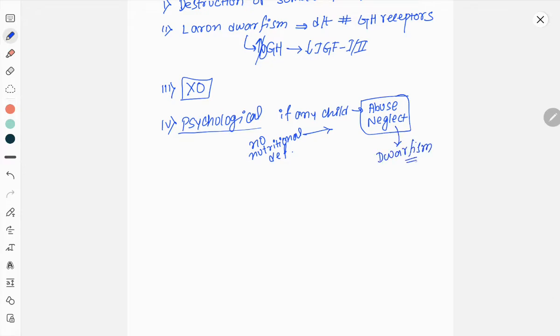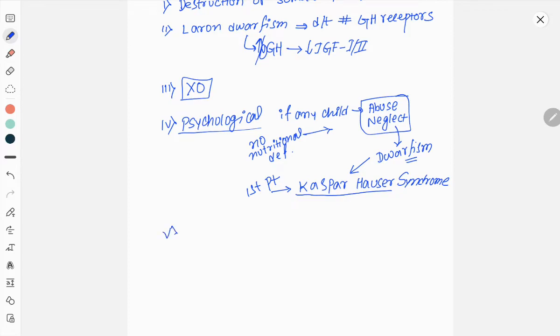This is known as psychological dwarfism. And another fancy name for this is Kaspar-Hauser syndrome. This Kaspar-Hauser syndrome name came from the first patient of this type of dwarfism.